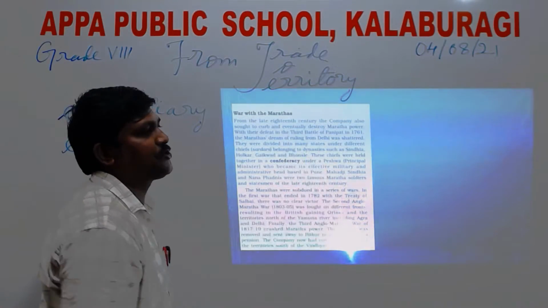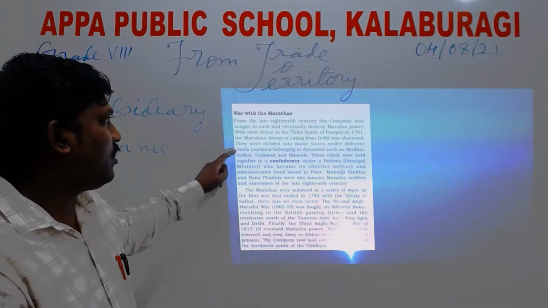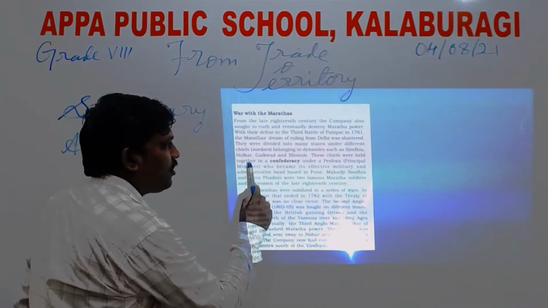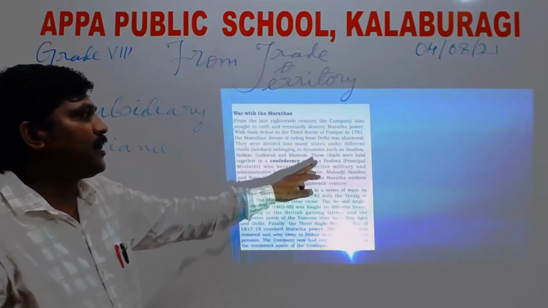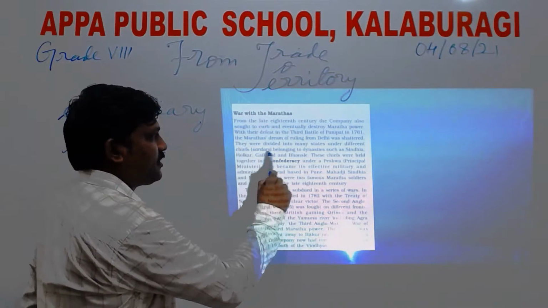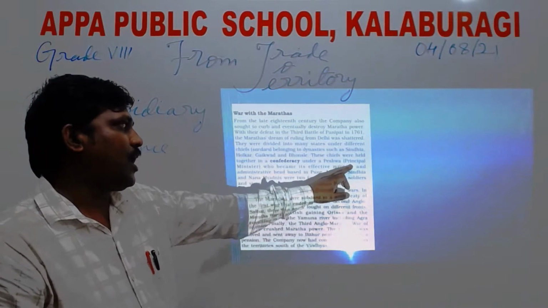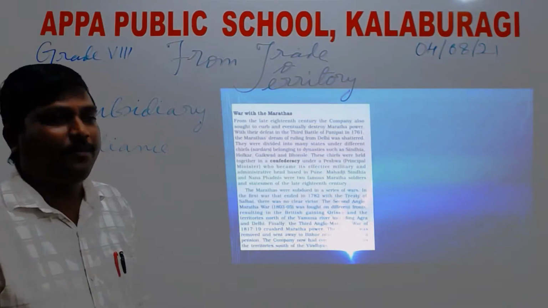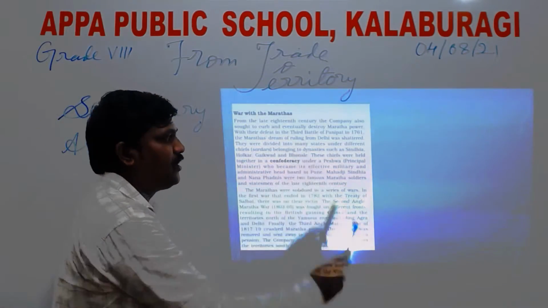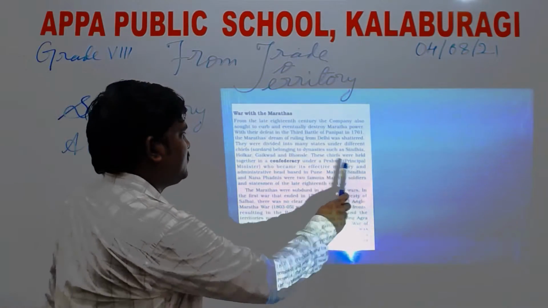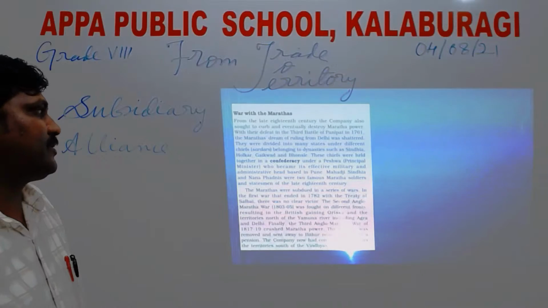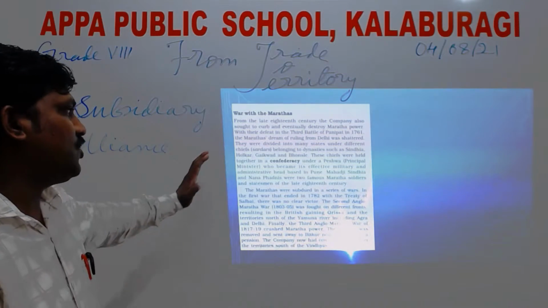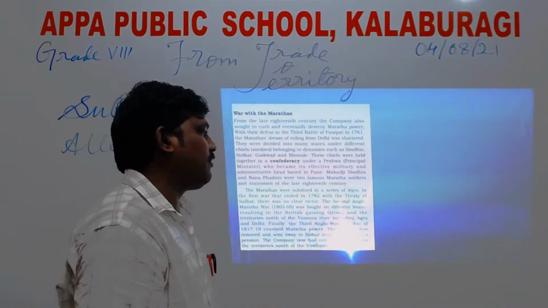All these chiefs or sardars were held in a confederacy under a Peshwa. It means all of them had to report to the Peshwa, that is, the principal minister, and their administration was based in Pune. Mahadji Scindia and Nana Phadnavis were two famous Maratha soldiers and statesmen of the late 18th century. Now, the Anglo-Maratha War, we call it.